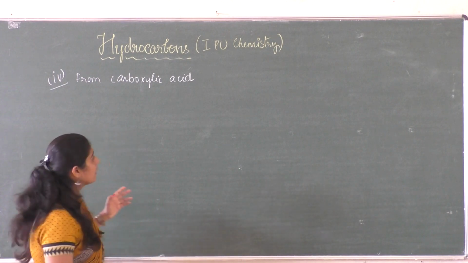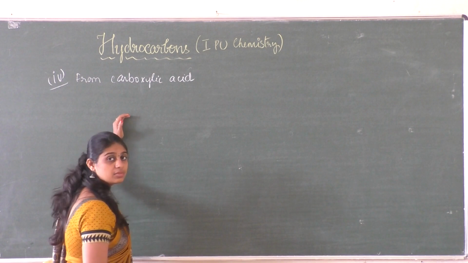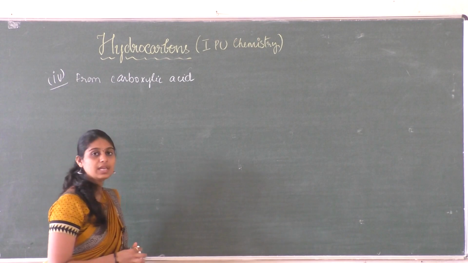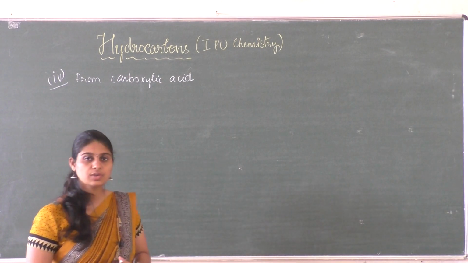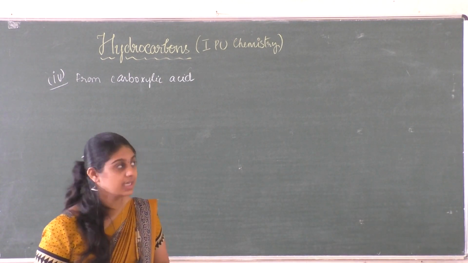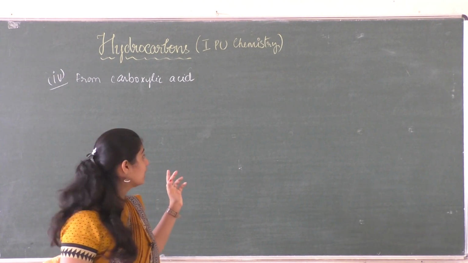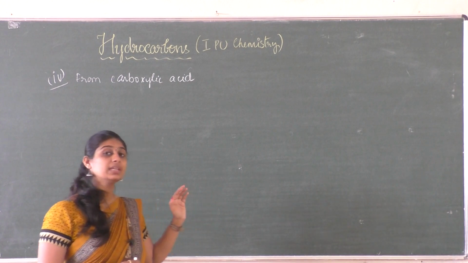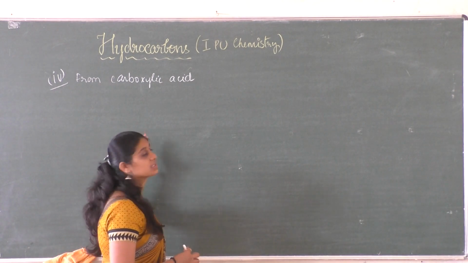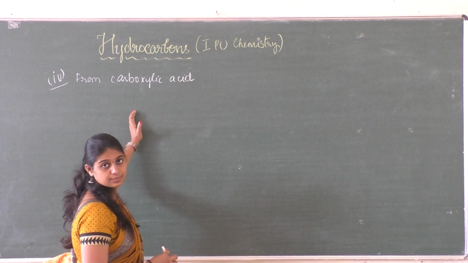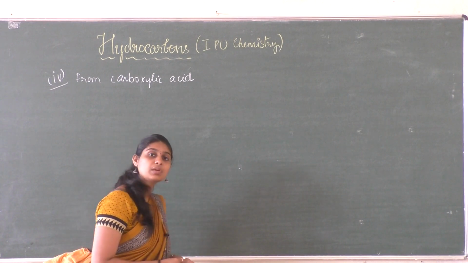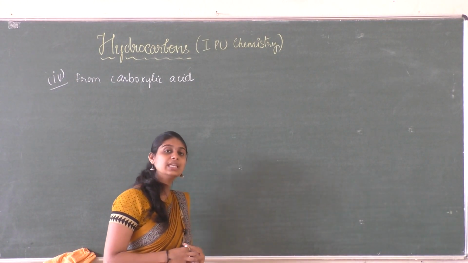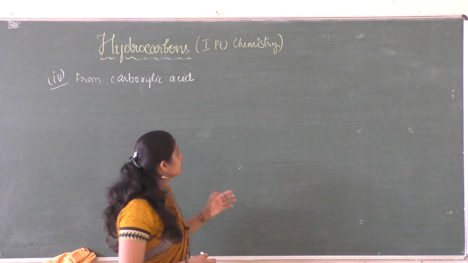So this you know. So when sodium salts of carboxylic acid are treated with soda lime, which is nothing but the mixture of sodium hydroxide and calcium oxide, we get alkanes as a product with 1 carbon atom less than that of the starting carboxylic acid, with the removal of carbon dioxide from the carboxylic acid, and that process is called a decarboxylation reaction. So let us see that.